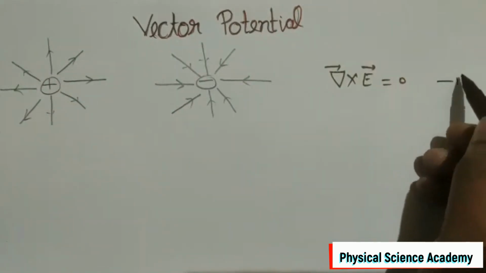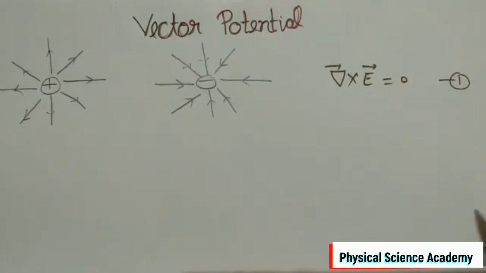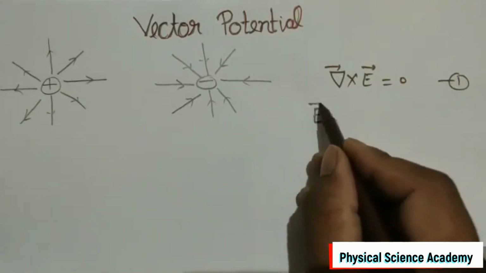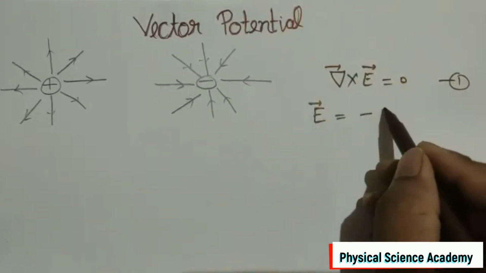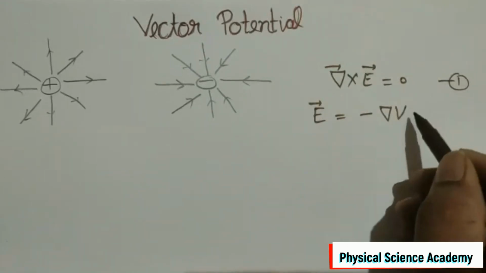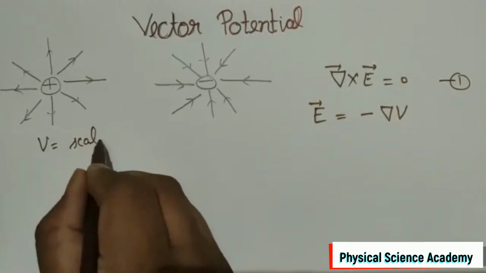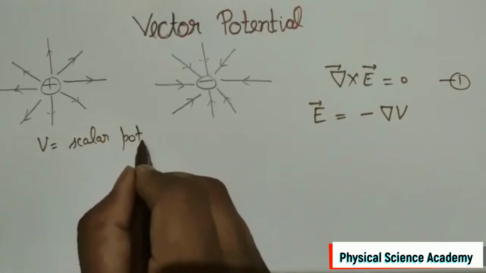This equation 1 permitted us to introduce a scalar potential. We can write E vector is equal to minus gradient of V, where V is our scalar potential.